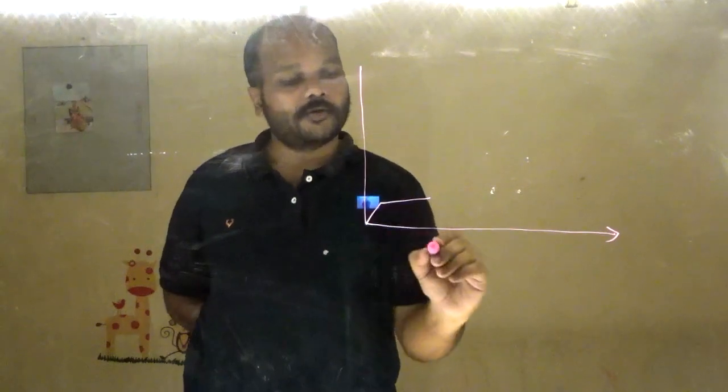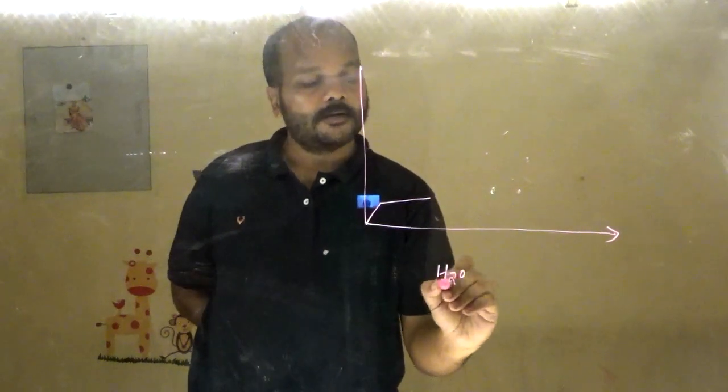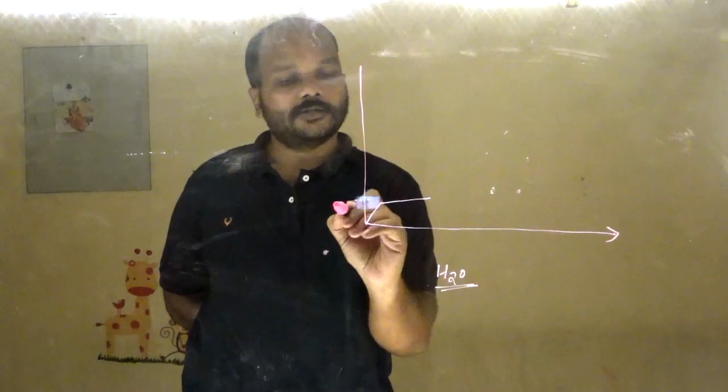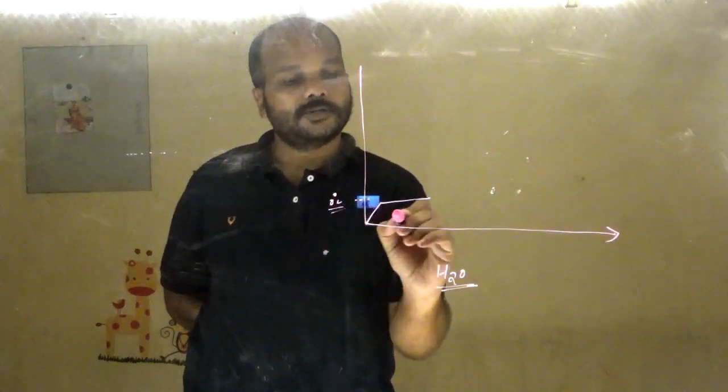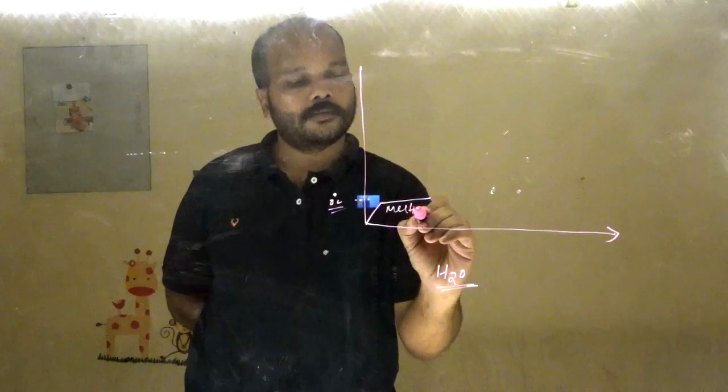I am going to draw the heating curve of water. This is 0 degrees Celsius, so this is melting.